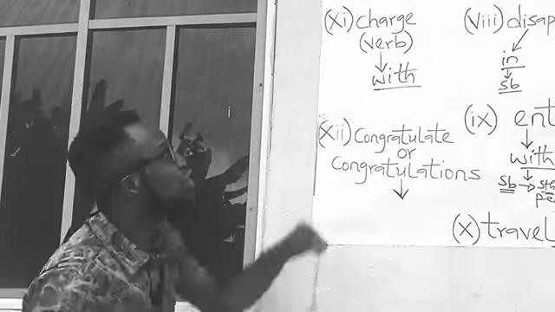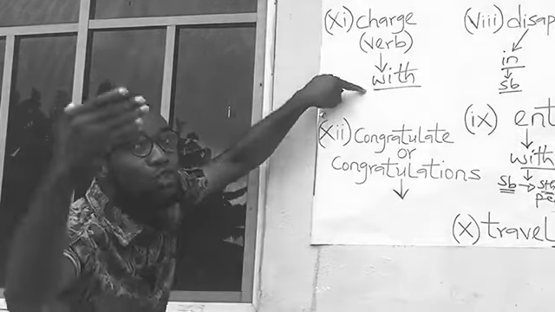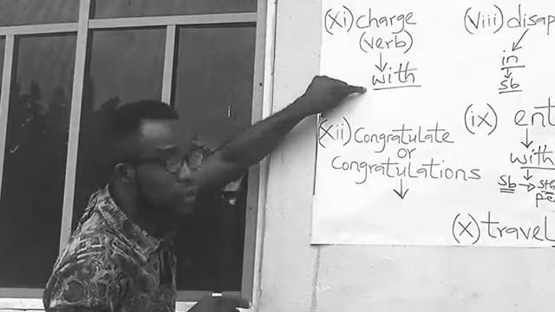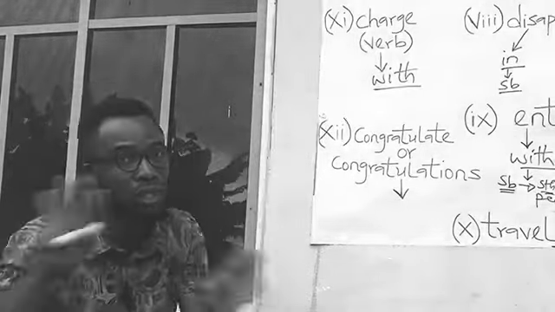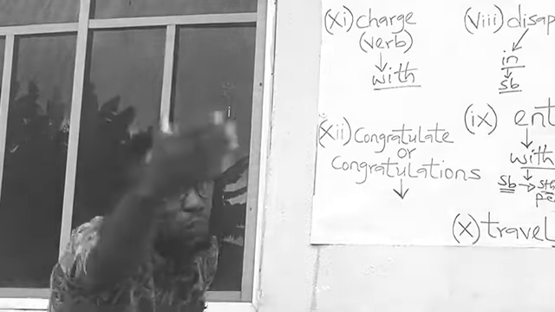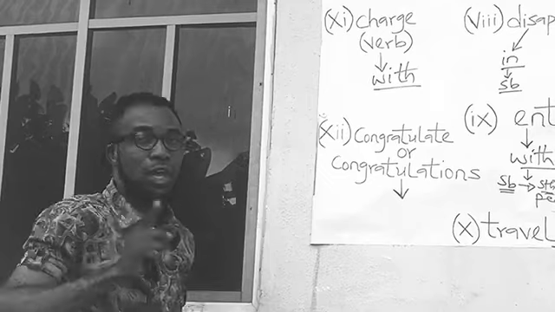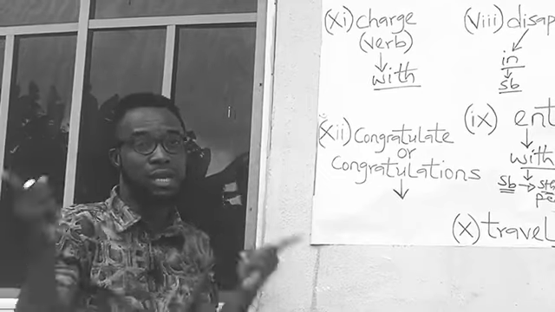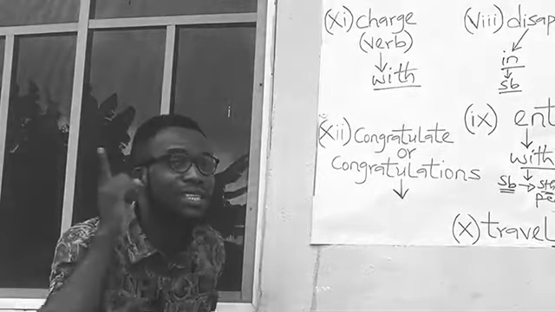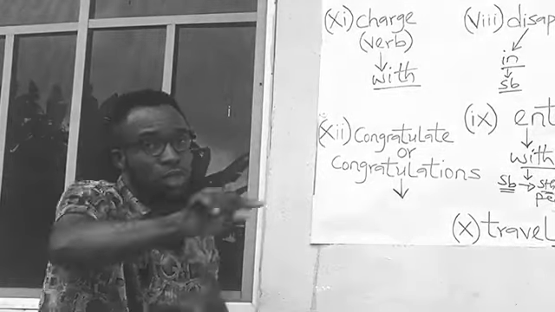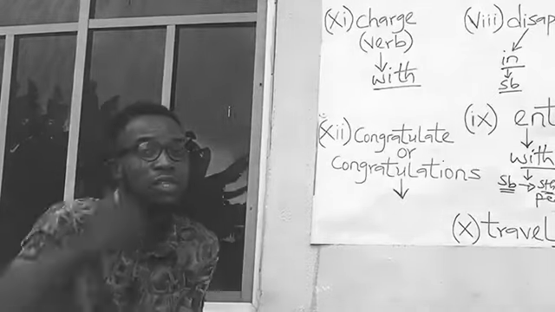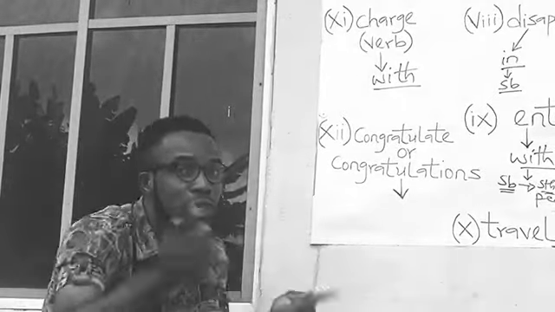The man was charged with human trafficking. My brother was charged with murder, not for murder. So you charge somebody as a verb anyway with something, not for something. But I said if you use charge as a noun, it can carry the preposition for. For example, this is the charge. You see, charge there is a noun. This is the charge for murder. This is the charge for human trafficking.